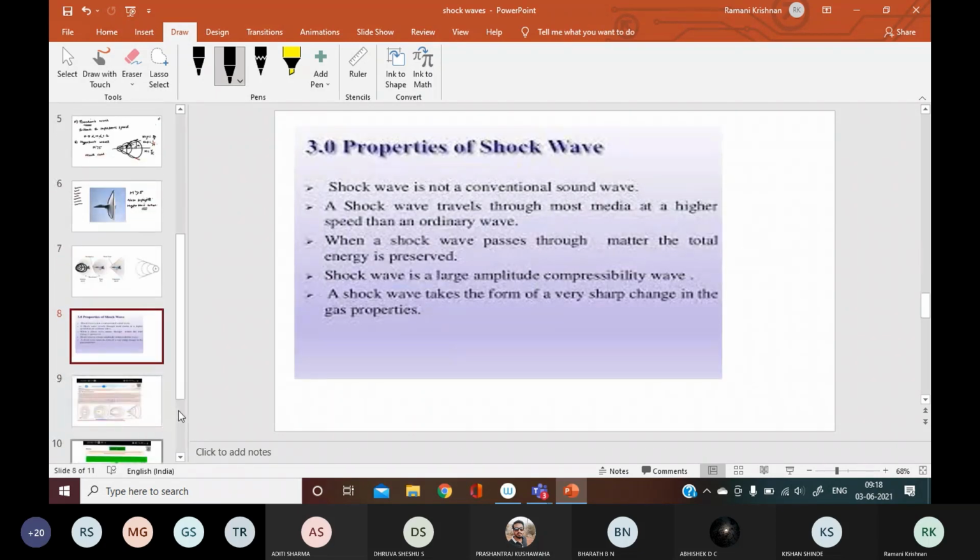Now let us see the properties of shock waves. We have seen that shock waves are produced when there is a sudden disturbance in temperature, pressure and density of the medium. So what are some of the properties? These shock waves can pass through solid, liquid and gas. It can pass through all the three. This is one of the properties.